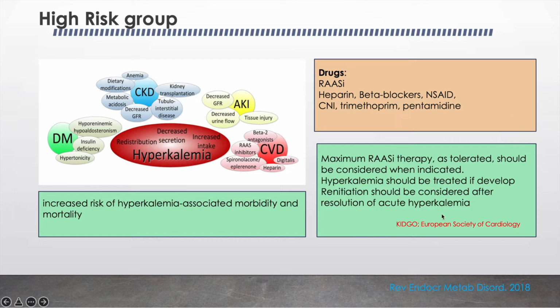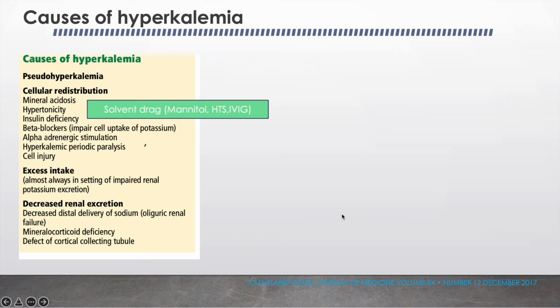That is why the European Society of Cardiology recommends that maximum RAS inhibitor therapy as tolerated should be considered when indicated, and hyperkalemia, if developed, should be treated, and reinitiation of the drug should be considered after resolution of the acute hyperkalemia.